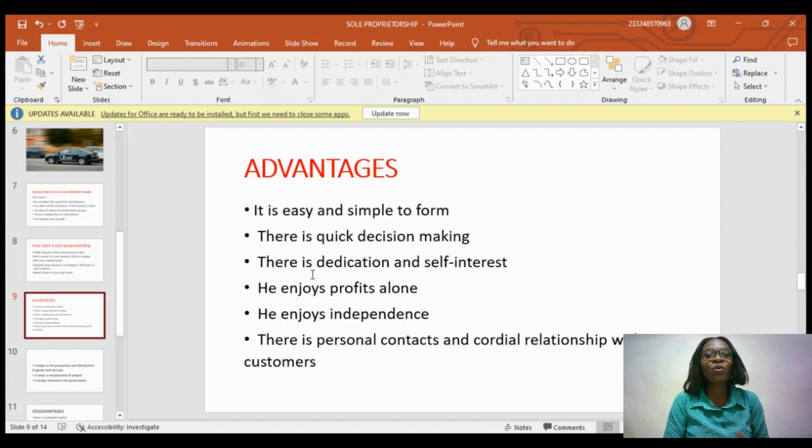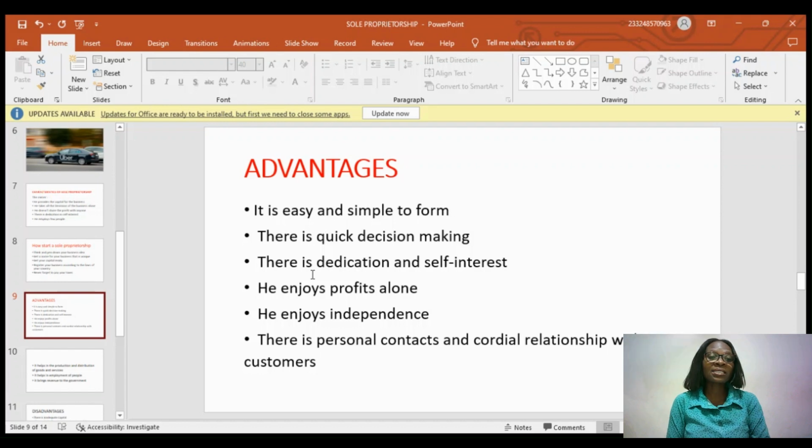Also, there is quick decision making. You want to make a decision over something. It's not that you're going to call the board of directors, and someone will be voting, saying I don't want this, I don't want that, or that you have to sell your ideas to convince people before a decision is made. In this case, you just sit wherever you are, in your bedroom, and any plan that comes to your head, this is what I want to do, you get up and do your thing because you are the owner. You take every decision. So it's very easy to make any decision of your choice. You don't have to consult anyone. So you have quick decision making.